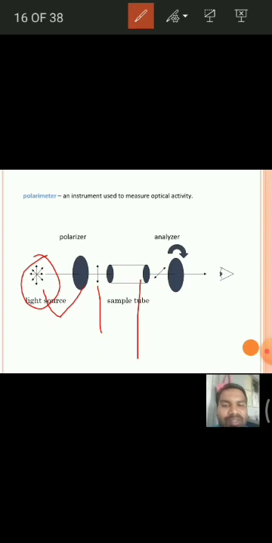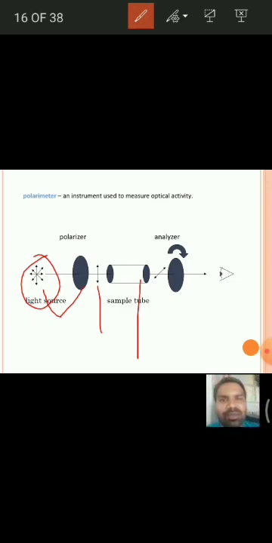When this PPL is passed through a sample, the sample sometimes rotates the PPL from its original position. That means rotating PPL, or rotating plane polarized light, is said to be optical activity. That property is said to be optical activity.